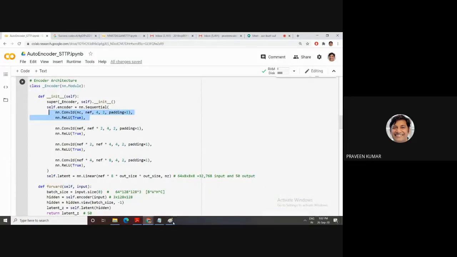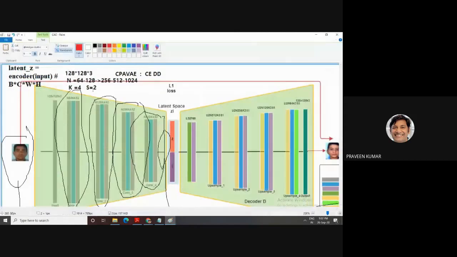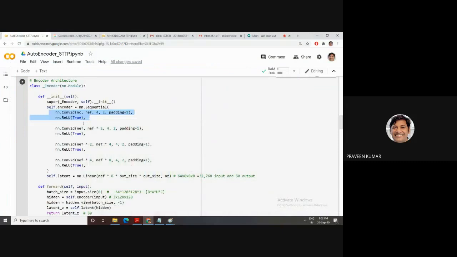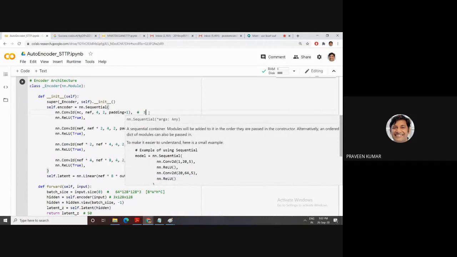After that the next concept is ReLU. This pink color indicates your ReLU function. This is the first convolution. For your better understanding, the channel is 3, so the input feature is 3. The output feature of this convolution is 64. Then the filter is 4, stride is 2, and padding is 1. Then ReLU.